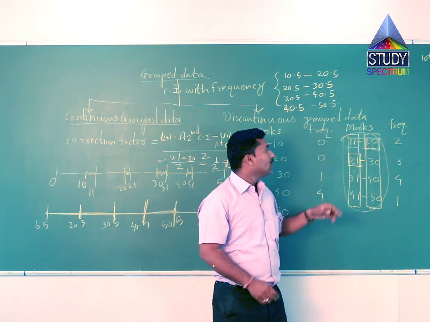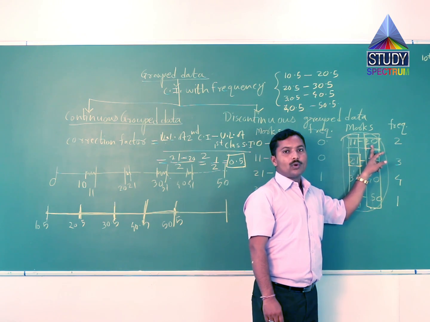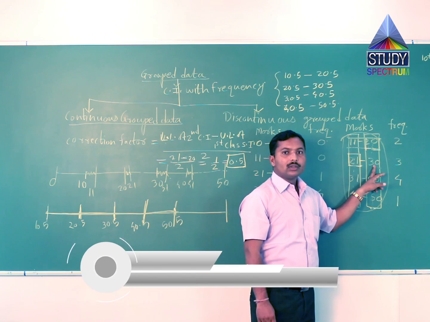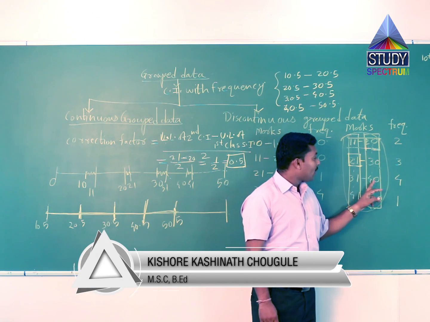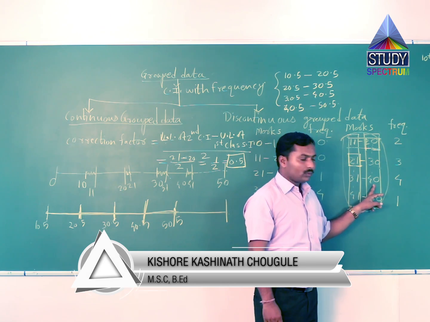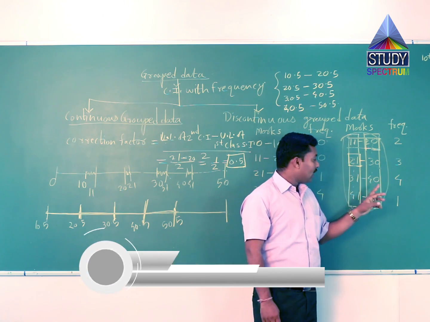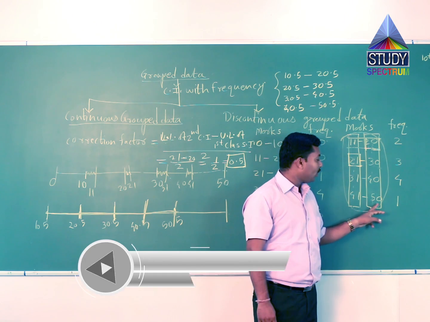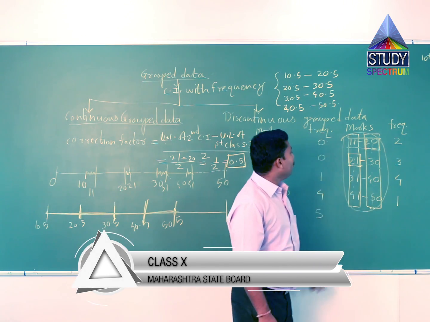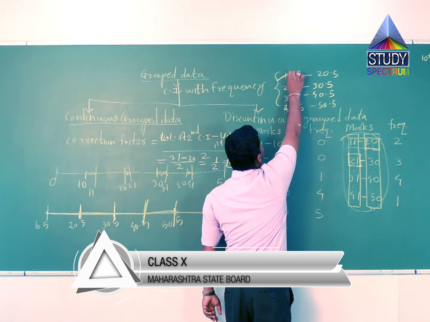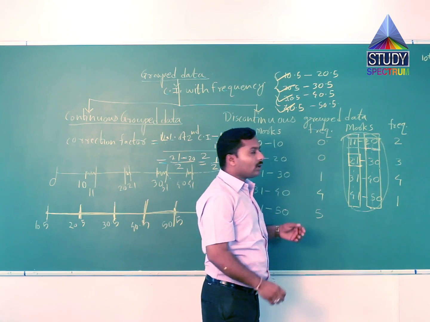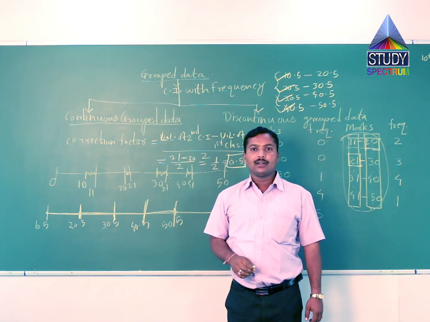20 plus 0.5 is 20.5. 30 plus 0.5 is 30.5. 40 plus 0.5 is 40.5. And last, 50 plus 0.5 equals 50.5. So all these class intervals are automatically made continuous.